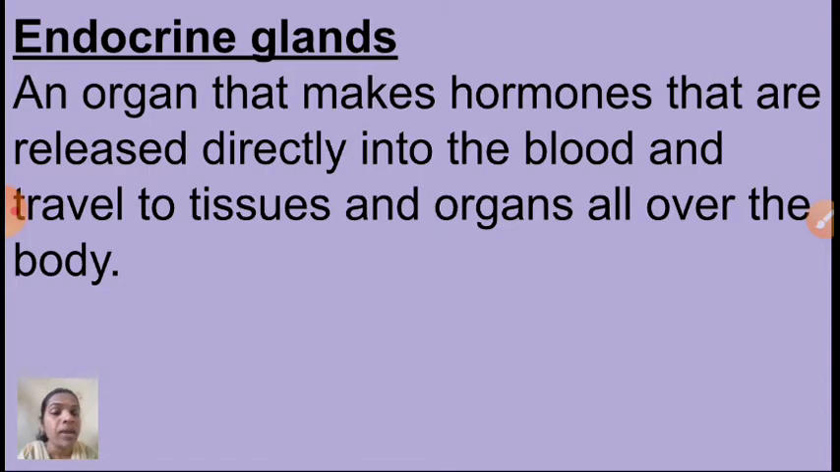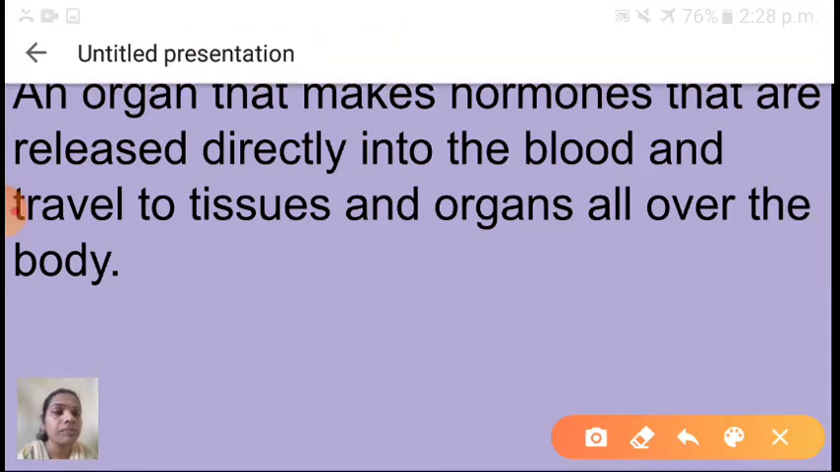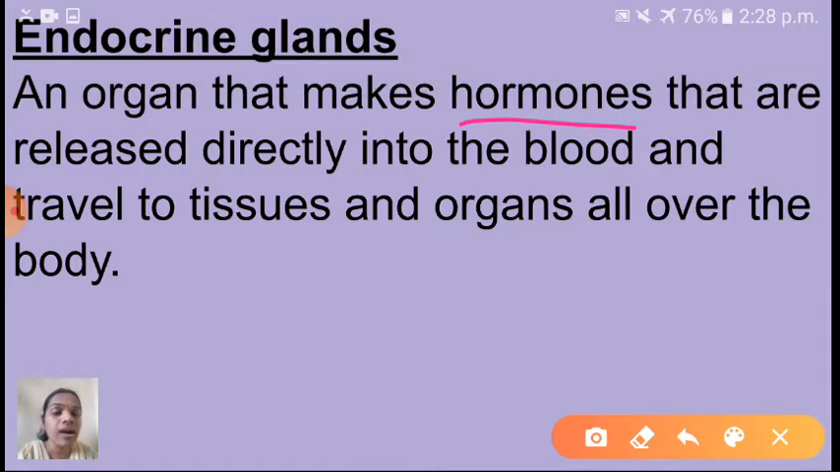Endocrine glands means what? An organ that makes hormones that are released directly into the blood and travel to tissues and organs all over the body. So endocrine glands are ductless glands and they are located in specific places of our body. What is the function of the endocrine glands? They secrete hormones. Hormone means a chemical substance. The hormones are released directly into the blood, and through the blood they travel to particular tissues and organs.